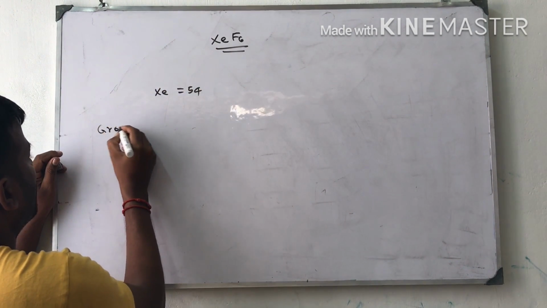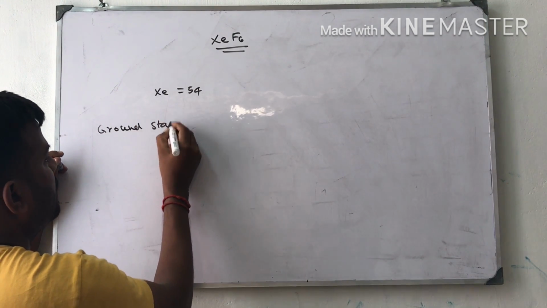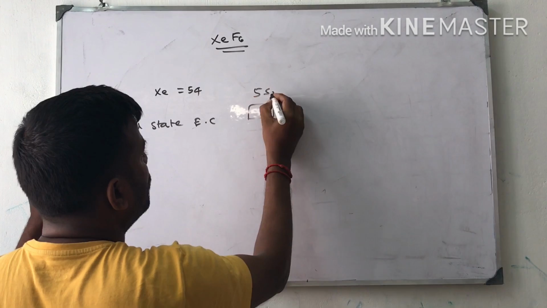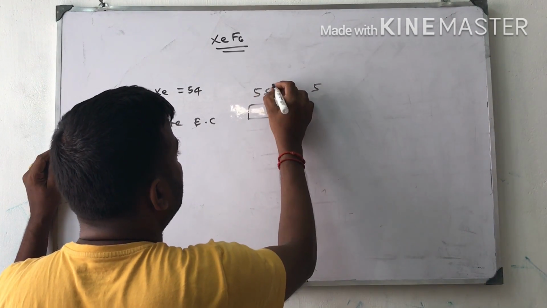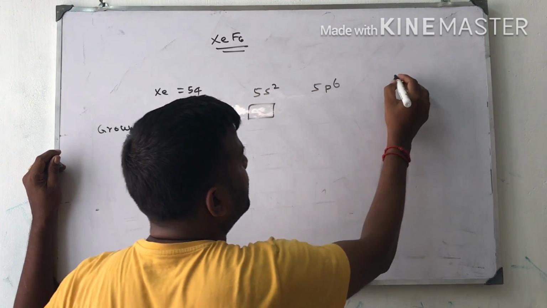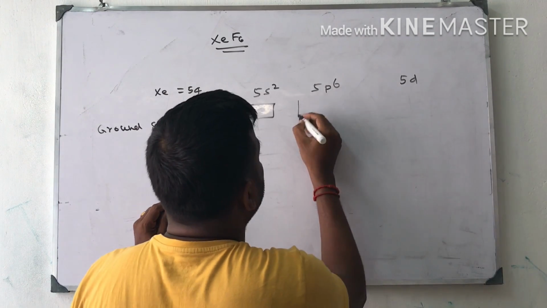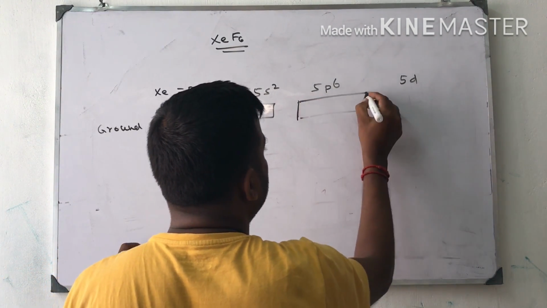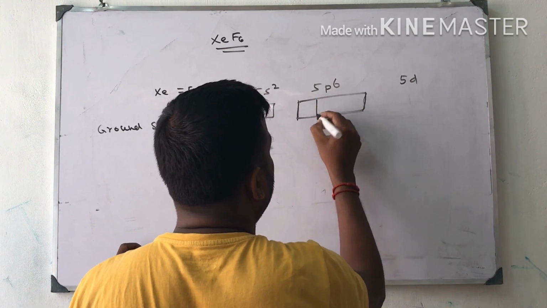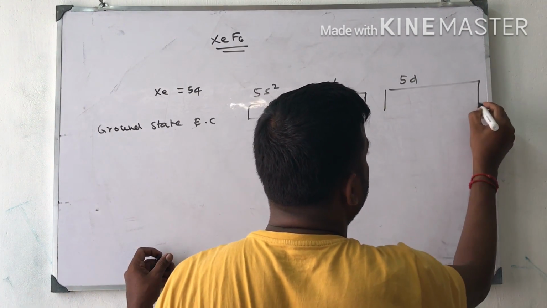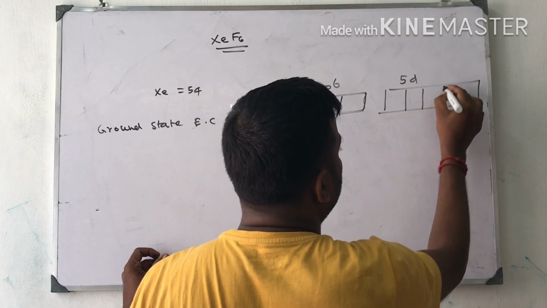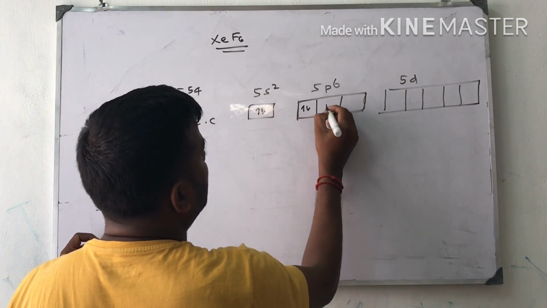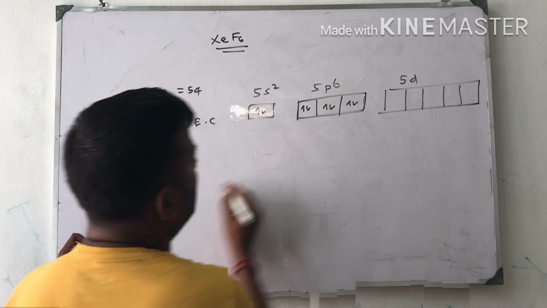Ground state electronic configuration is 5s2, 5p6, 5d. Here 5s has 2 electrons and there are 6 electrons in the p orbitals.